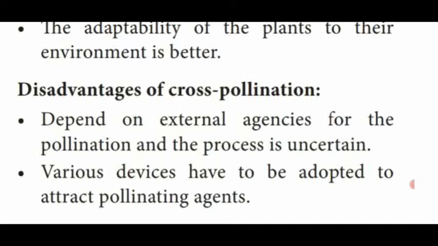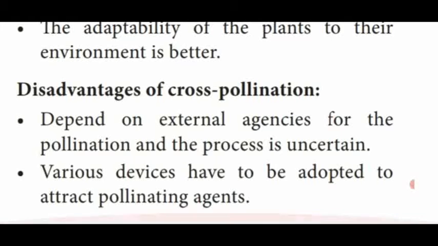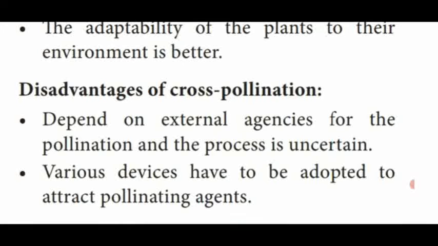Then various devices have to be adapted to attract the pollinating agents. That means size of the flower, color of the flower, producing sweet smell, and also nectar secreting glands. So all these different adaptive characters should be produced by the flower present in the plant, otherwise it is not possible to attract the animals for pollination. So this is the disadvantage of cross-pollination.